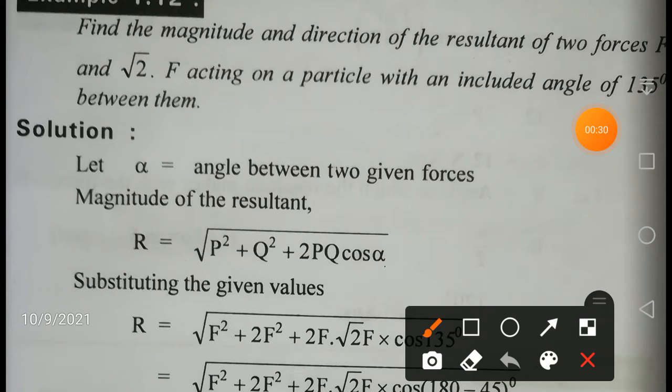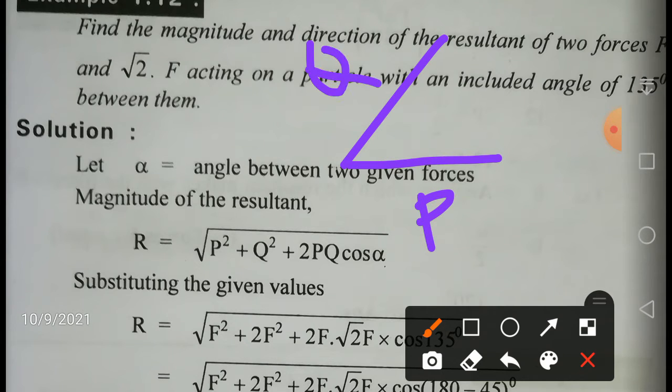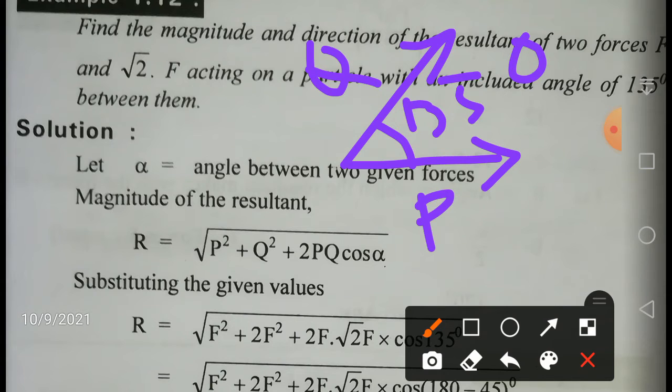So let us draw a figure. This is P and this is Q. These are the two forces. Now the angle between them is 135 degrees. He is asking for the magnitude and direction of the resultant of the two forces. Let us say this is my resultant, and this is the angle theta. So theta is the angle made by the resultant with the direction of P.